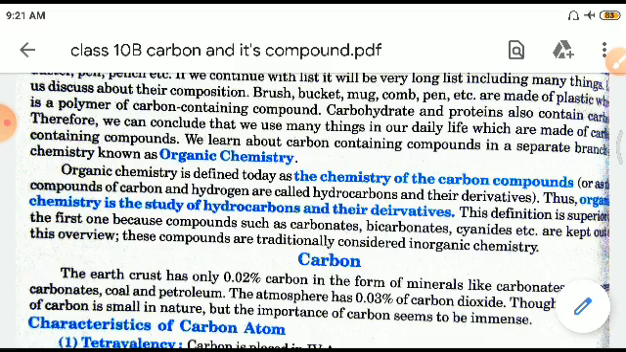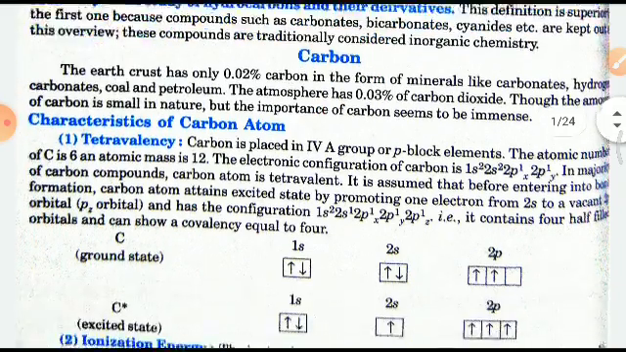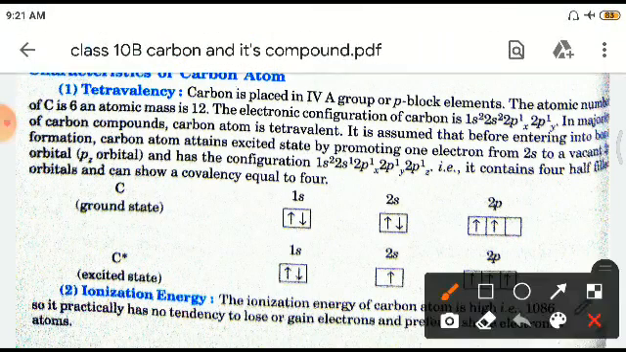Okay. Now, carbon. The earth's crust has only 0.2% of carbon in the form of minerals like carbonates, hydrogen carbonates, coal, and petroleum. The atmosphere has 0.3% of carbon dioxide, right? So there's a very small amount, but its importance is immense, and this importance is due to the characteristics of the carbon atom. The first and foremost, very importantly, is called its tetravalency.